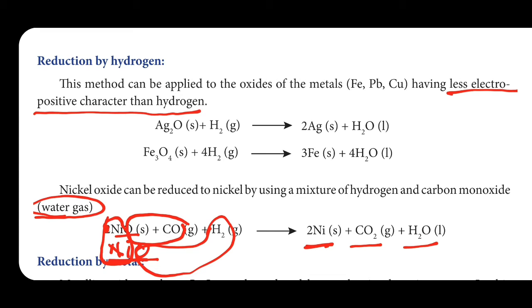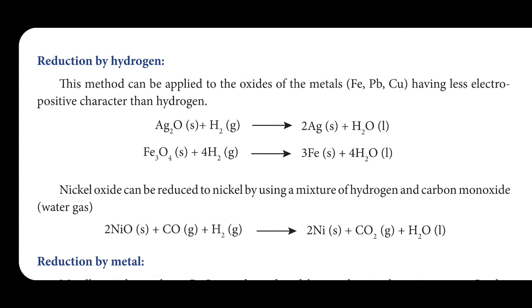The heading is reduction. Check in all these 3 reactions whether reduction takes place or not. See here Ag2O, here only Ag is present, oxygen is removed, so reduction.